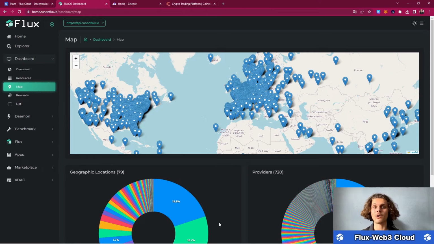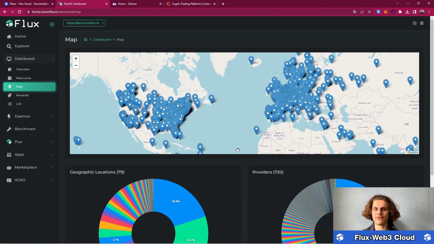That is nowhere near how clouds are structured, because if I look outside my window, I am sure you can probably see some clouds too, and clouds are structured around the whole world and not just above one point. So saying that you're using a cloud but having the servers in one location doesn't really make sense. And this is why Flux is the world's first decentralized cloud infrastructure, because what you can see here are a lot of computers that we will call nodes that are connected within the Flux network.